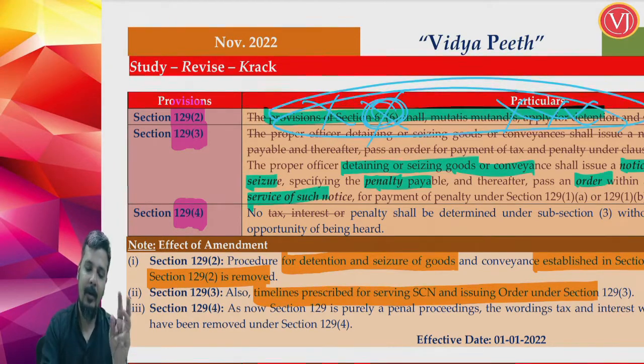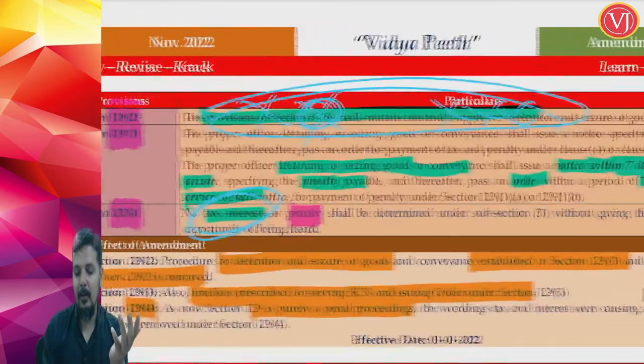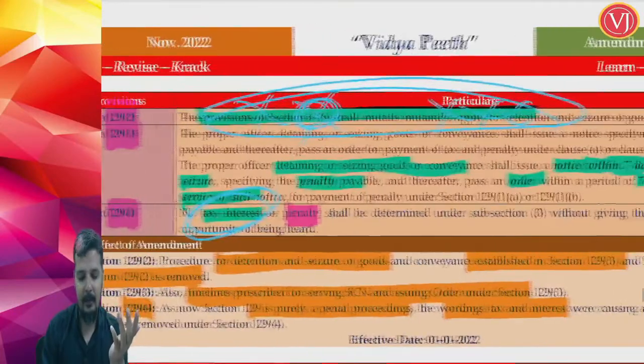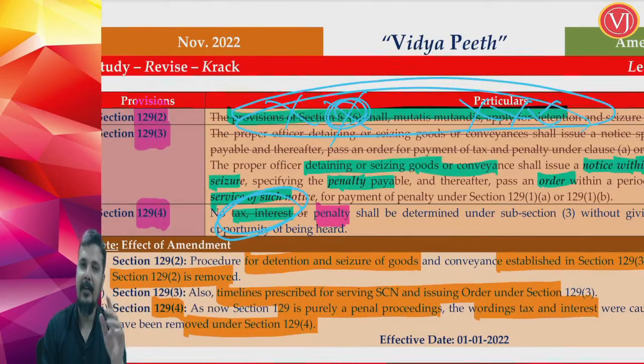Now you might ask, what is the amendment in section 129 subsection 4? That is a correction amendment. The reference which was given to tax and interest in section 129 subsection 4 is no more required, because now section 129 deals only and only with penalty. So section 129 being purely a penal proceeding, there is no need of the wordings tax and interest. Therefore they have been removed. Tax and interest was causing problems, at least before the amendment. Now there is no tax, there is no interest, there is only penalty. So the wordings tax and interest have been removed. So that is the amendment in section 129 subsection 4.